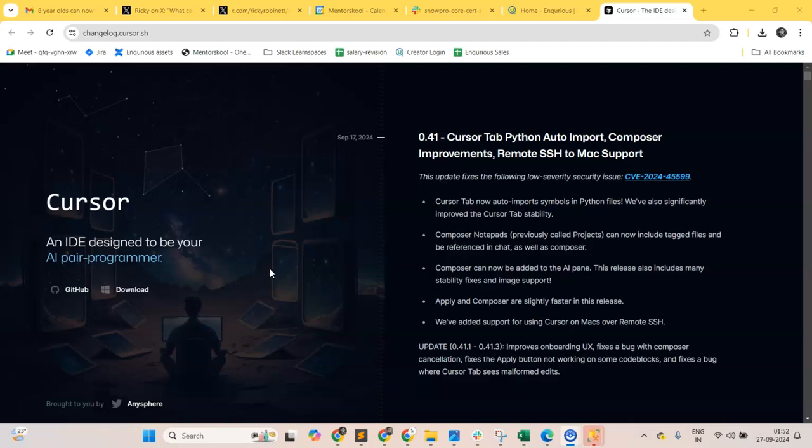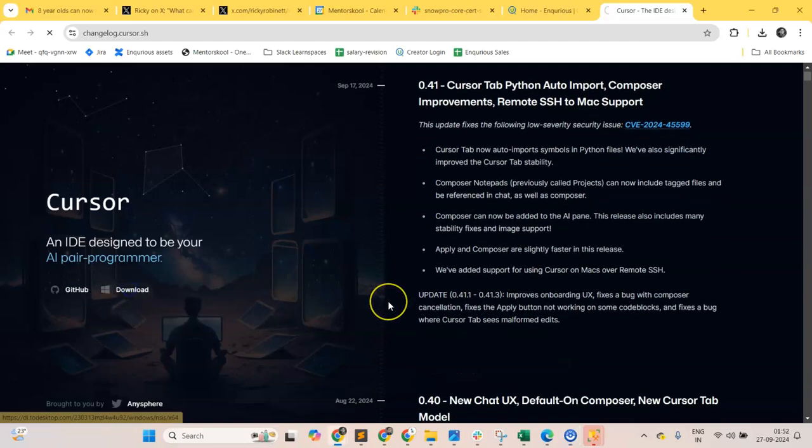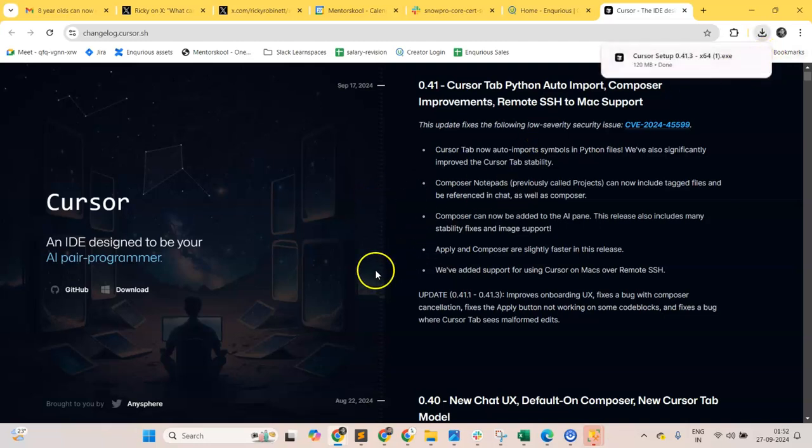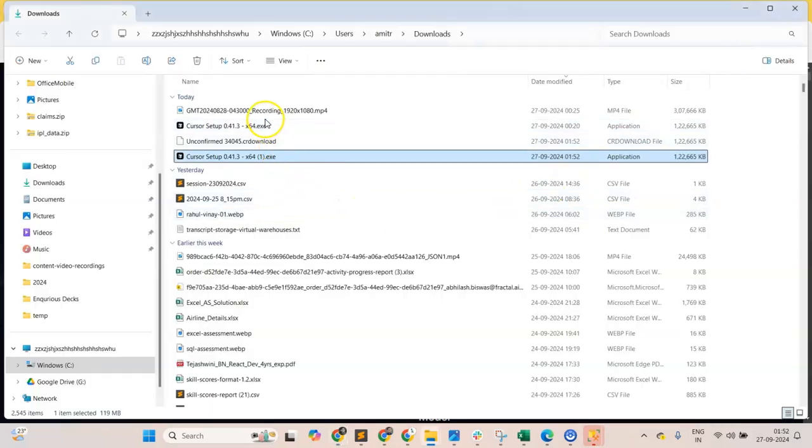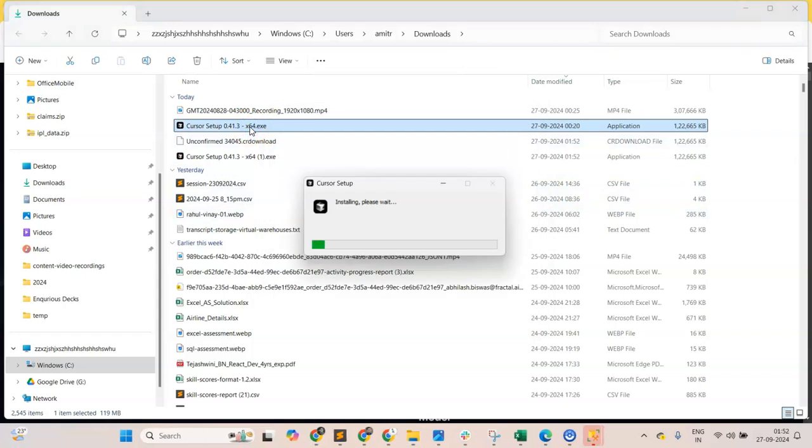So without any further ado, let me go ahead and click download and go for its installation. It is around a 500 MB file. I'm sure it must be having a ton of vector embeddings, trained on all the code ever written, which is there on GitHub. I actually already had it, but I'll double click it to install it again.